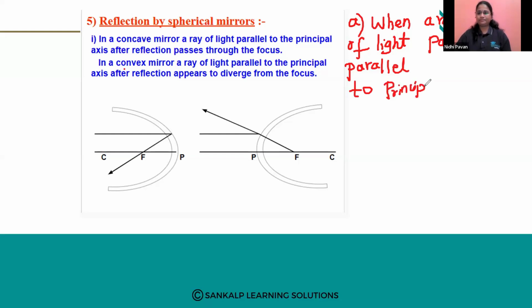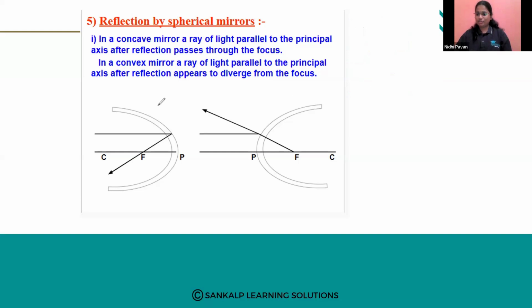Whether it is a concave mirror or a convex mirror, when any light ray passes parallel to the principal axis, what will be the condition of that light ray after reflection?